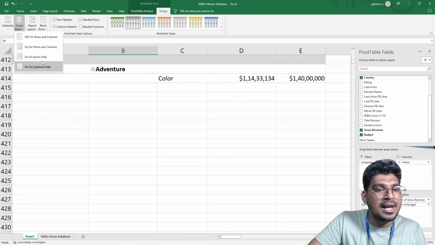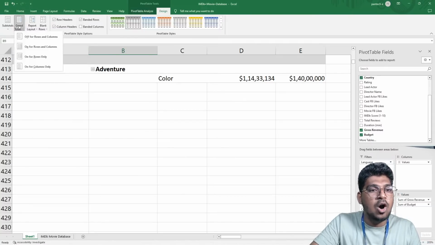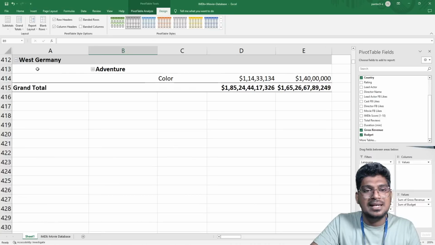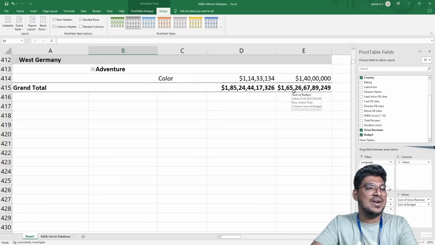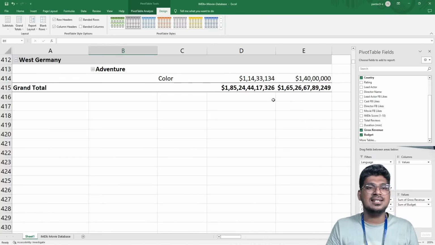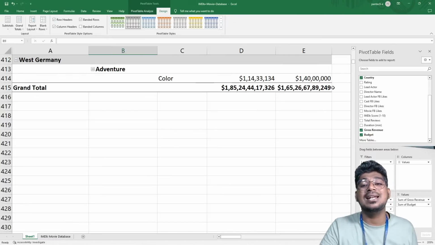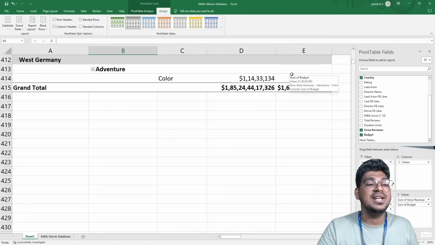Then what about this one? Rows only, and on or off for the columns only, like that. In the sense, it's going to display the value like that. So this is actually needed several times, to see the total value of each and every column.